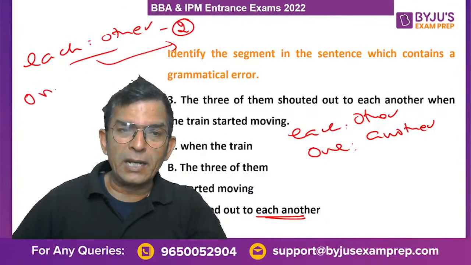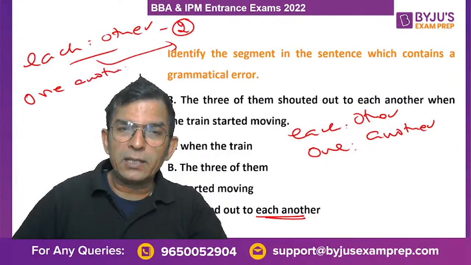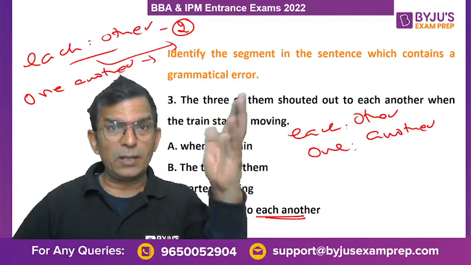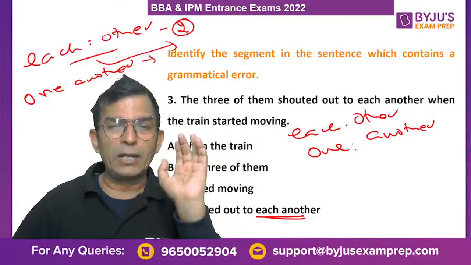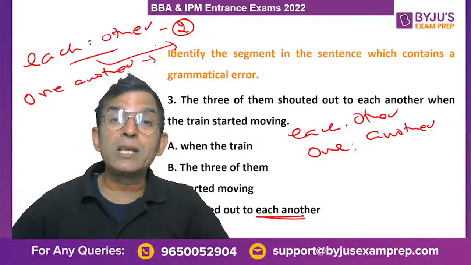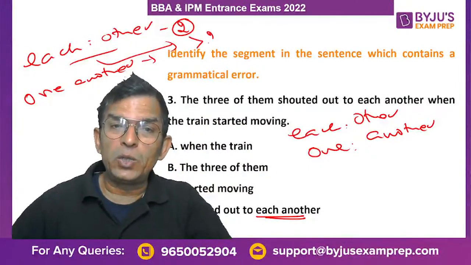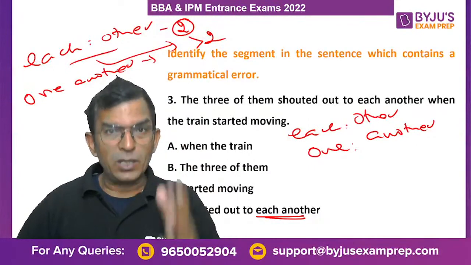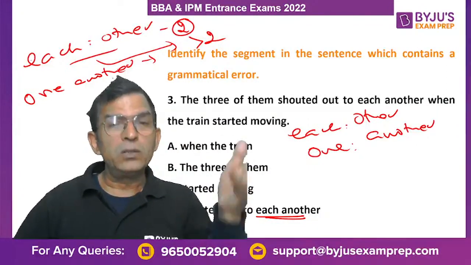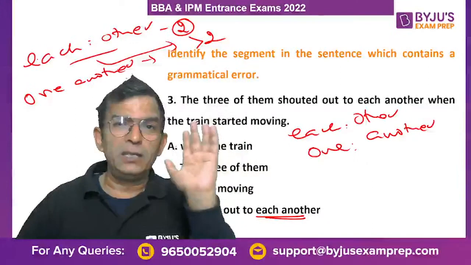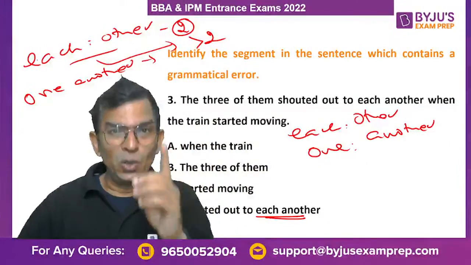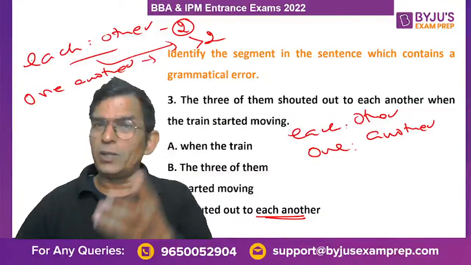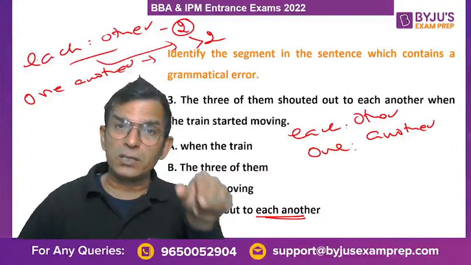One another is slightly different. One another we write when we do not know the number. जब number ना पता हो तब भी one another लिखेंगे, और 2 से ज्यादा हो, greater than 2 हो, तब भी one another लिखेंगे. Like the three of them know each other लिखो, know one another लिखो, बात एक ही है. लेकिन 2 अगर होंगे तो each other ही लिखना पड़ेगा.